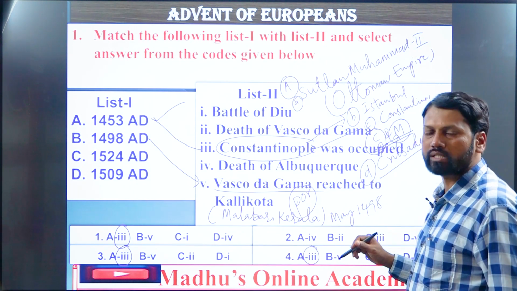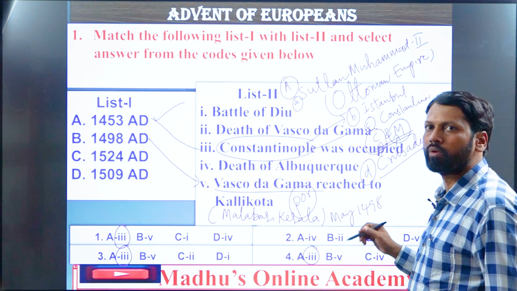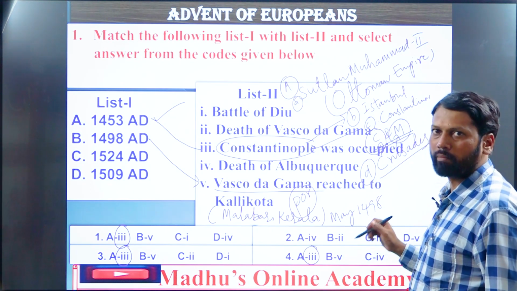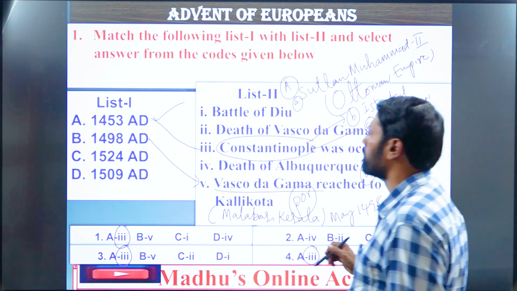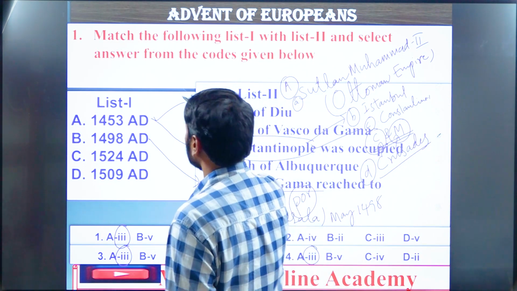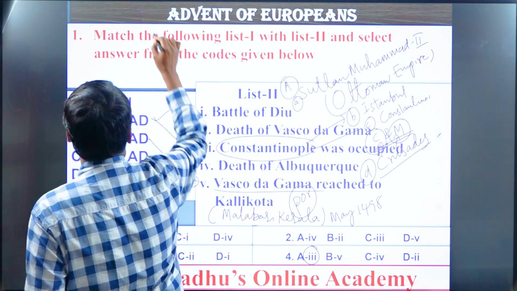Actually, Jamorin was a hereditary title assumed by the kings of Malabar. So particularly our Raja Manovikrama. This you need to understand very carefully and remember. So in 1498, Vasco da Gama reached India. Here, where did he start his voyage?